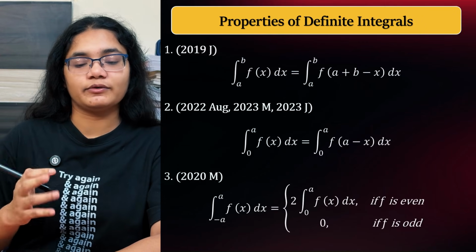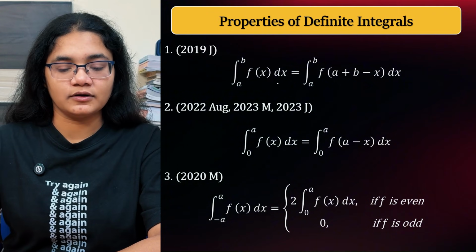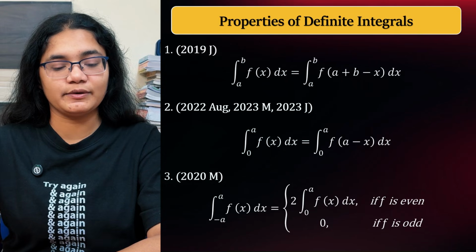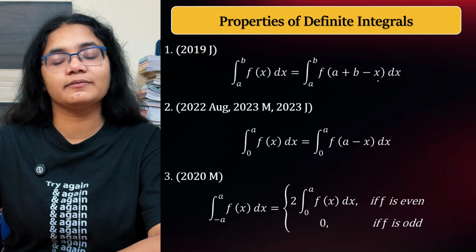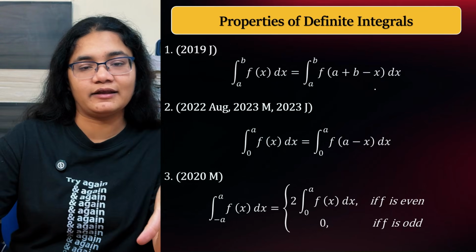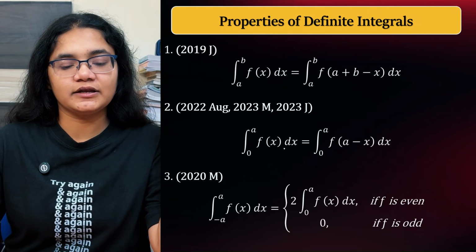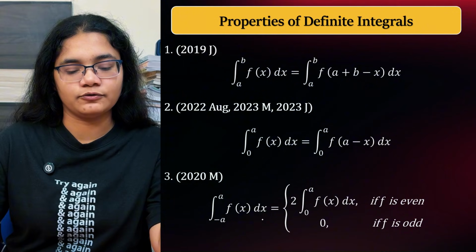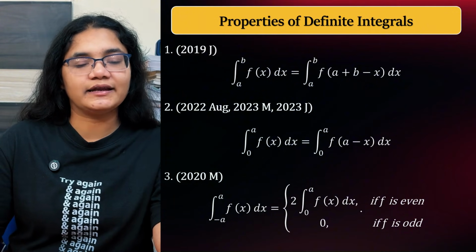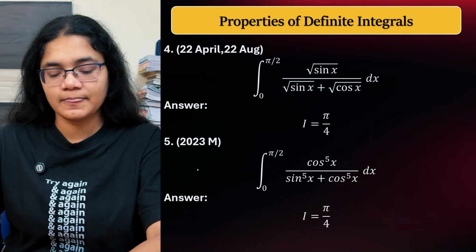Based on that also some questions are there. So here you have to prove certain equations that are given. So this is f(x) dx from a to b is equal to f(a plus b minus x). So here you have to solve the left hand side and right hand side, and then you have to equate both of them. Similarly here also this value will come, f of a minus x, that you have to prove. Here even and odd conditions are there. So this question is also important. You have to practice it.